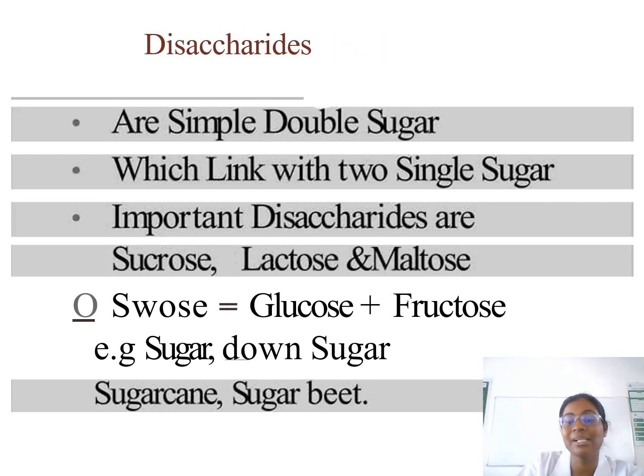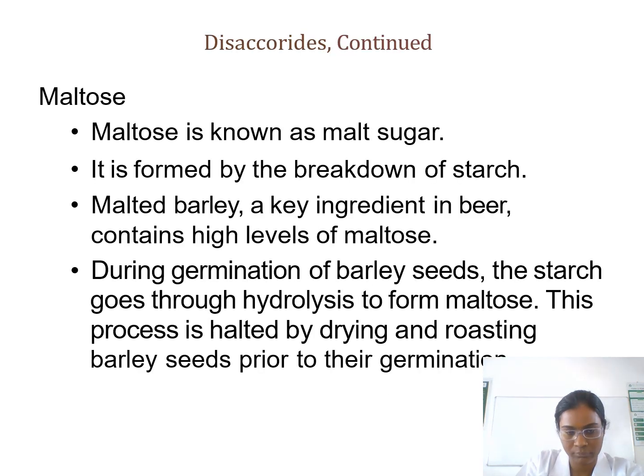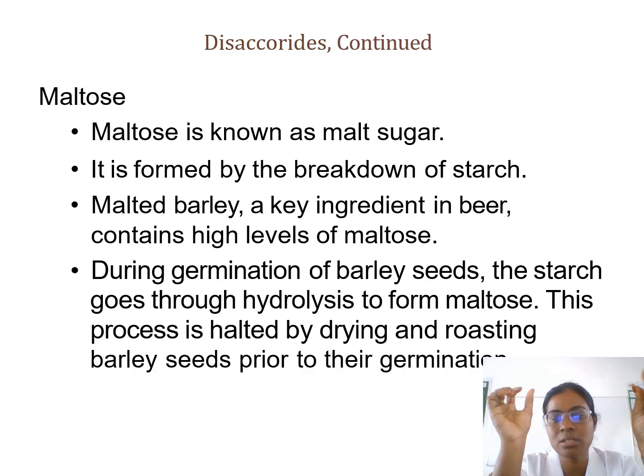A disaccharide is a simple double sugar, linked from one single sugar and another single sugar. Lactose is glucose plus galactose. An example is milk sugar, and lactose is less soluble in water and less sweet than sucrose. And maltose is known as malt sugar. Malt means wheat, rice, whatever it is.